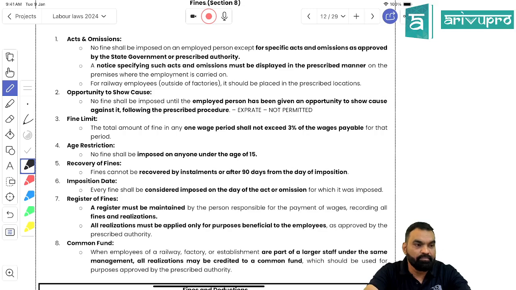First, I'll determine what kind of institution or organization that is. First of all, she'll check whether my organization comes under the definition of industrial establishment or not. If it is not, she would guide me, Rahul, proceed with your own policy, no norms need to be followed, right? And if my organization is coming under the definition of industrial establishment, she would guide me, wait Rahul, let me draft a policy for you. You're not capable enough to draft because you're not well equipped with the Payment of Wages Act, right? Right, students. Second, what will you do?